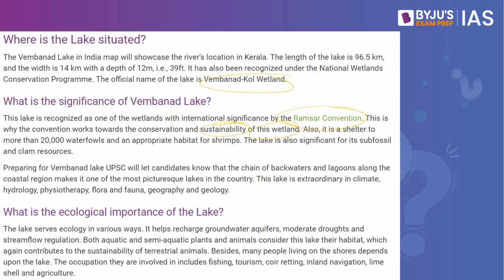What is the ecological importance of the lake? The lake serves ecology in various ways. It helps to recharge groundwater, moderate droughts, and regulate stream flow. Both aquatic and semi-aquatic plants and animals consider this lake as their habitat, which again contributes to the sustainability of the terrestrial animals.